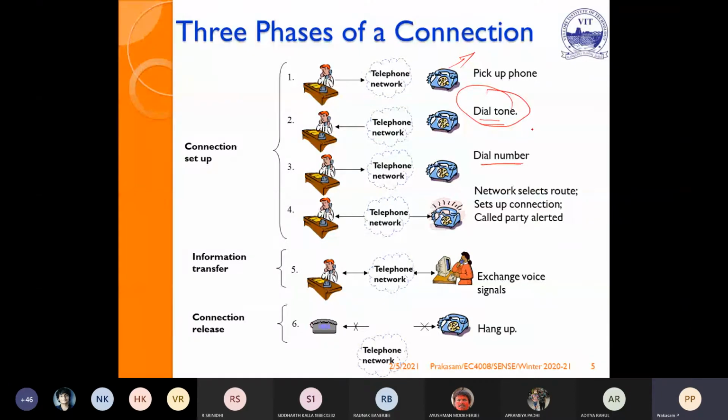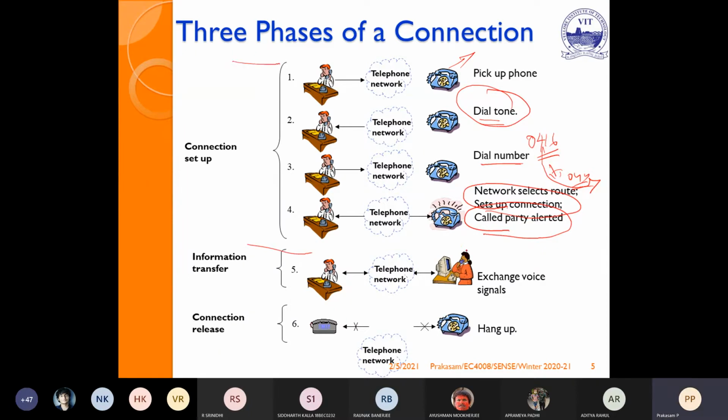Suppose I am here in Vellore, and I want to connect to a number in Chennai. The respective network selects the route through which it has to reach the end user in Chennai. Then the connection has been established. Then the called party is alerted, and the network creates the ring in the called party. So this is nothing but the connection setup. The first four phases are the connection setup.